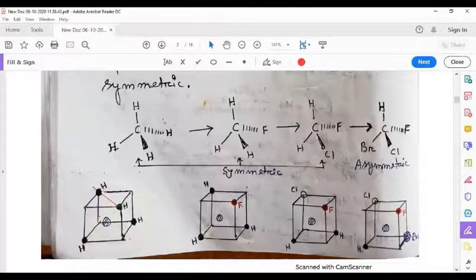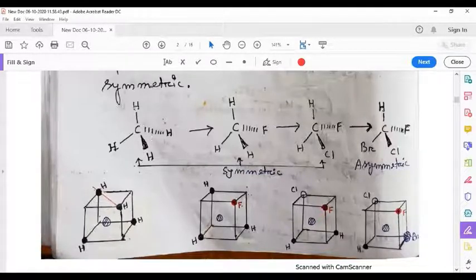Now, this methane molecule is symmetric because we can imagine an axis of rotation through this CH bond that will go through this molecule like this. And if we rotate this molecule about this axis by 120 degrees, then these three hydrogens will exchange their places, whereas this hydrogen will remain in the same place. That means this molecule is symmetric.